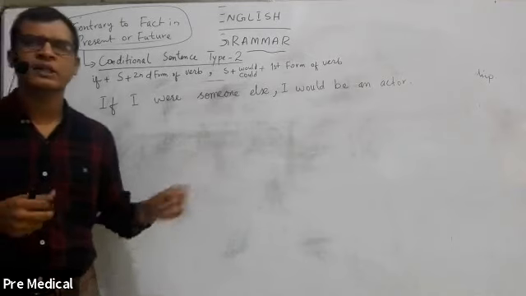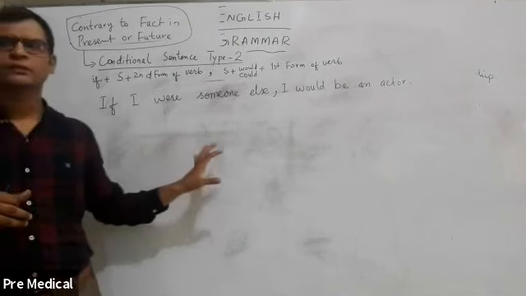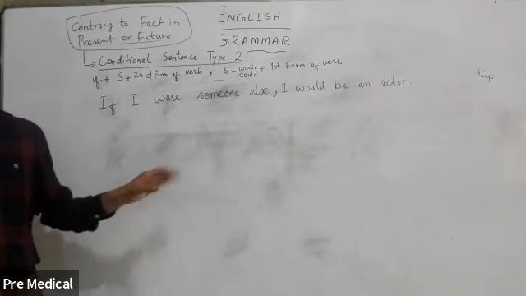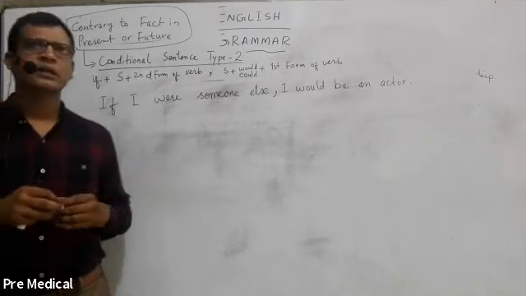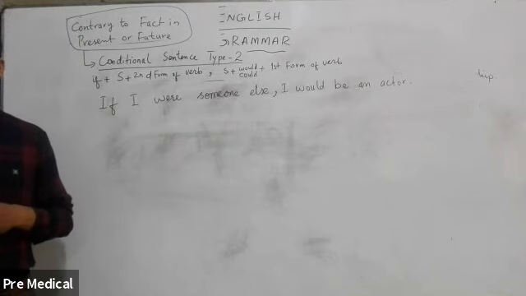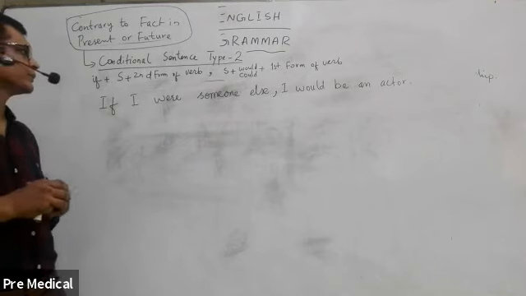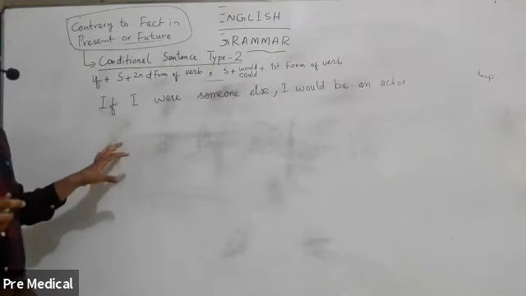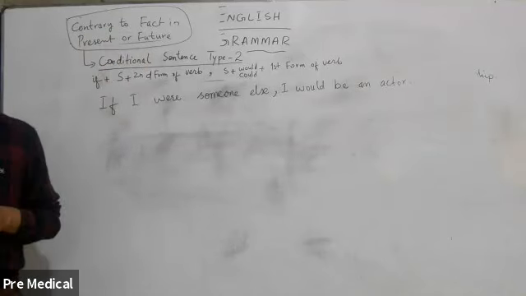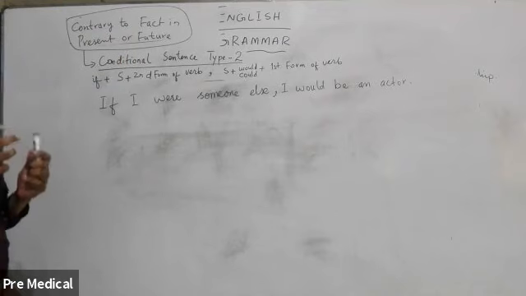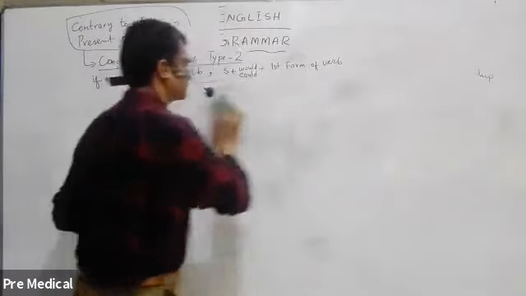If I were someone else, I would be the governor of the province. If I were someone else, I would be a businessman. If I were someone else, I would be in the army. Or if I were someone else, I would go out, I would travel around the world. I would be an explorer or a discoverer. Now, in all these conditions, we keep in our view that it is something that is contrary to fact in present or future.